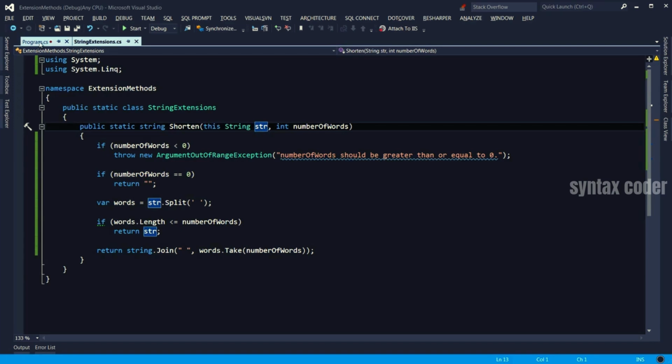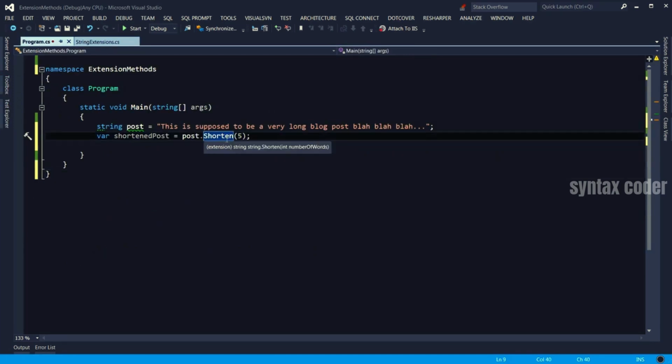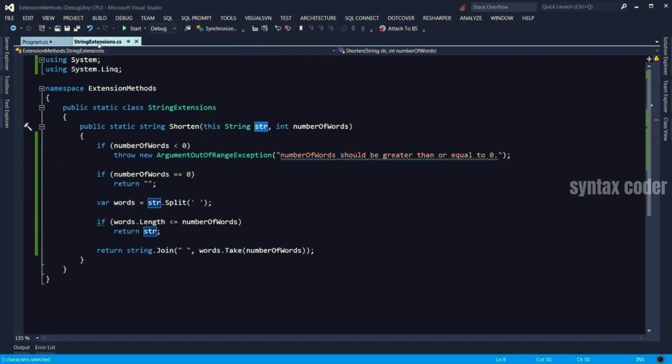Now let's get back to our program. Because we are using that method on an instance of a string, when we go to the extension method, this first argument represents that actual instance that we are applying this method on.